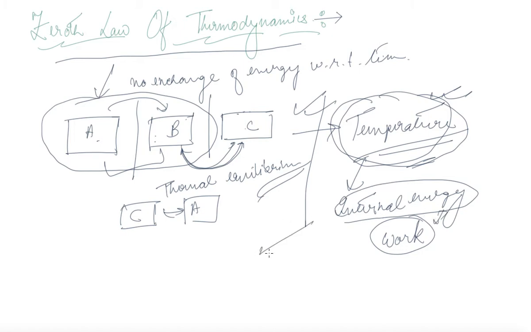So now let's take a physical example to understand this. Suppose you are moving this object to a height of mgh. This is your reference point and you are moving this object up to a height h.